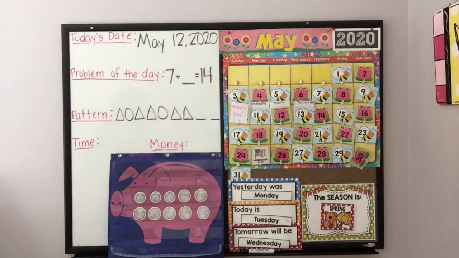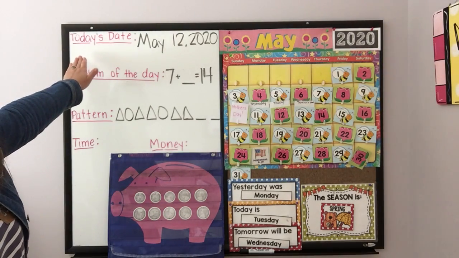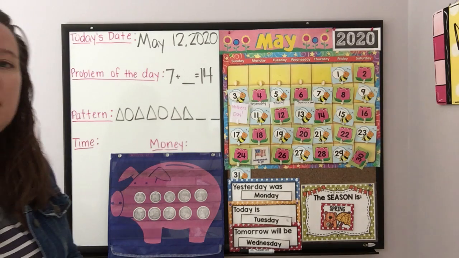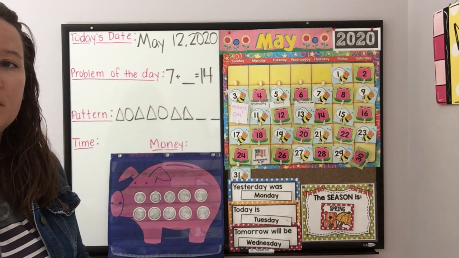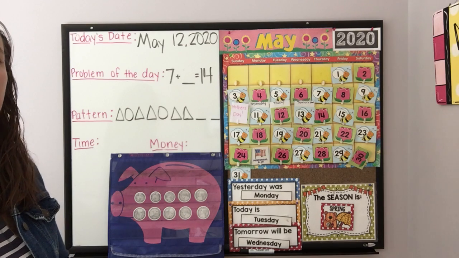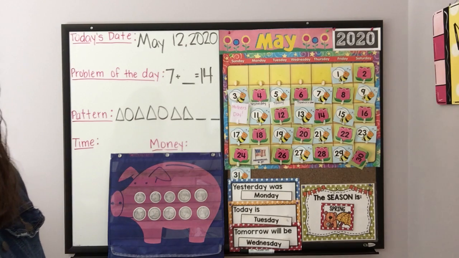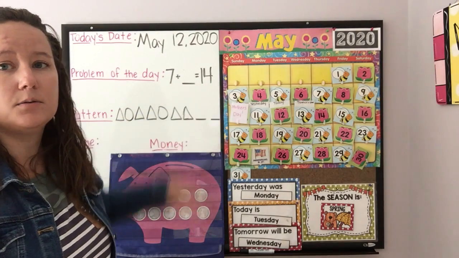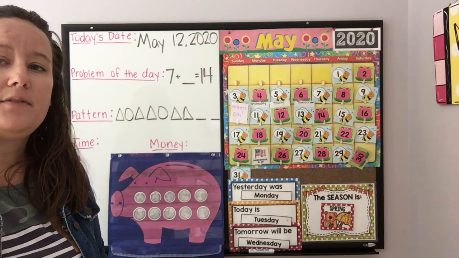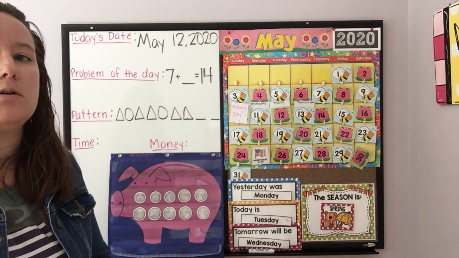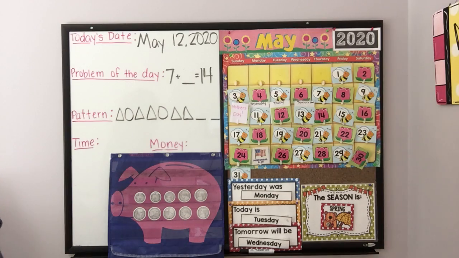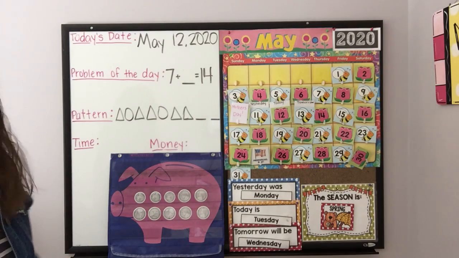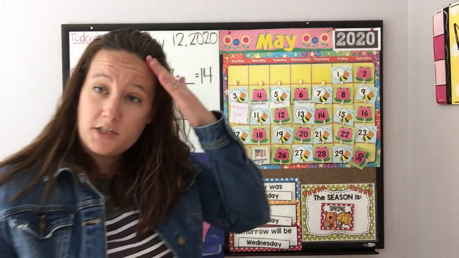Very good. All right, let's come over. We've already written our date for today. Let's look at our problem of the day. So if you're solving along with me, go ahead and write this down. Put me on pause and solve this on your whiteboard or in your notebook, wherever you're writing. Our problem says 7 plus what equals 14. So 7 plus blank equals 14. Go ahead and write that down and put me on pause if you're going to solve it. If you're ready to solve with me, let's go ahead. So there's a couple ways we can solve this. We can always try to do it in our head, right?